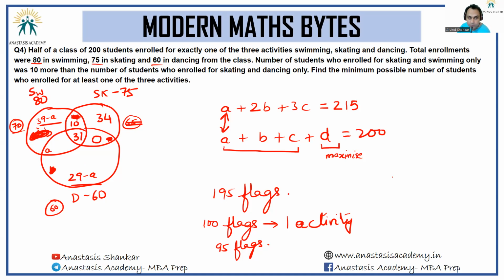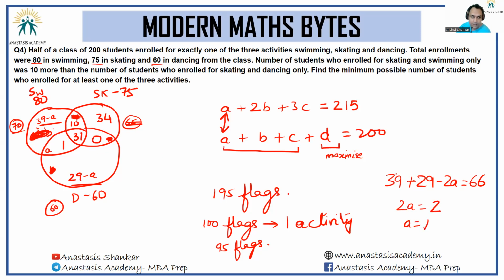So 39 plus 29 minus 2A is equal to 66. So this gives me 2A is equal to 2, or A is equal to 1.